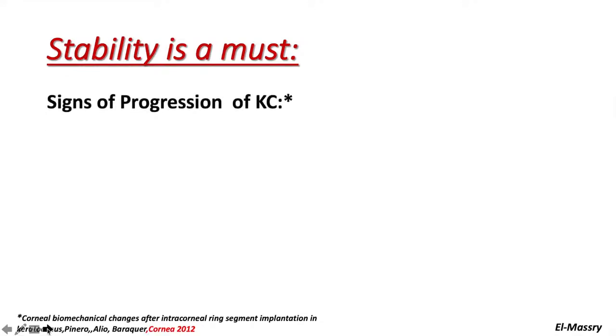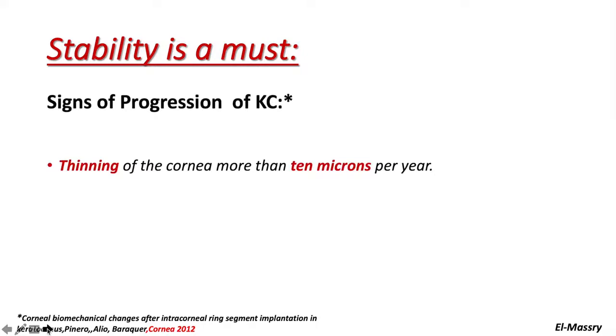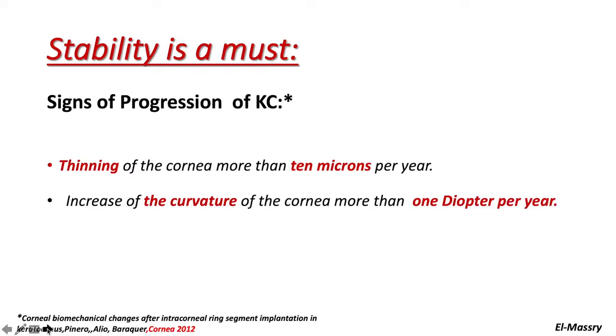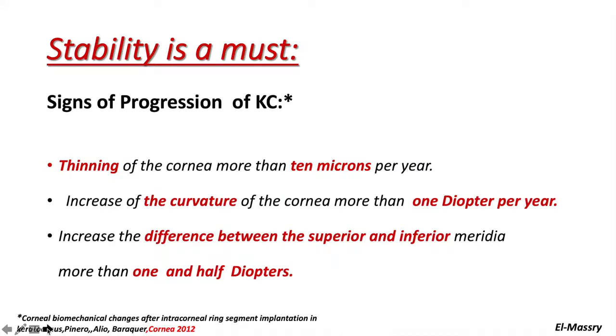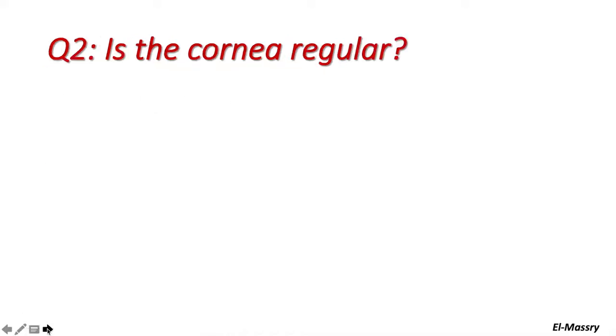The signs of progression of keratoconus, as we all know: thinning of the cornea more than 10 microns per year, increase of the curvature of the cornea more than 1 diopter per year, increase in the difference between the superior and inferior meridians more than 1.5 diopters per year.